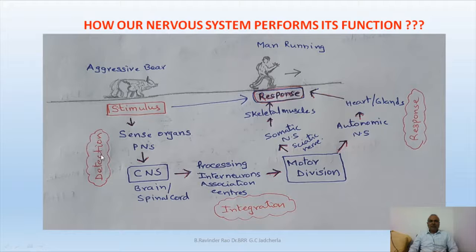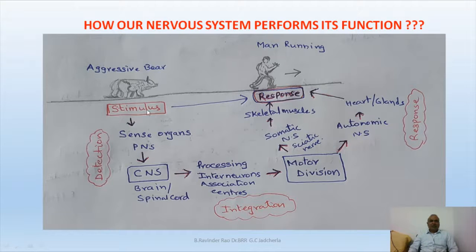After detecting the stimulus, the information is sent to the central nervous system, where it is processed and integrated with all other association centers, and then it gives a particular order to the responsible skeletal muscle or certain parts of our body, and this is called response. So, how many steps are there in this process? Detection, integration, and response.